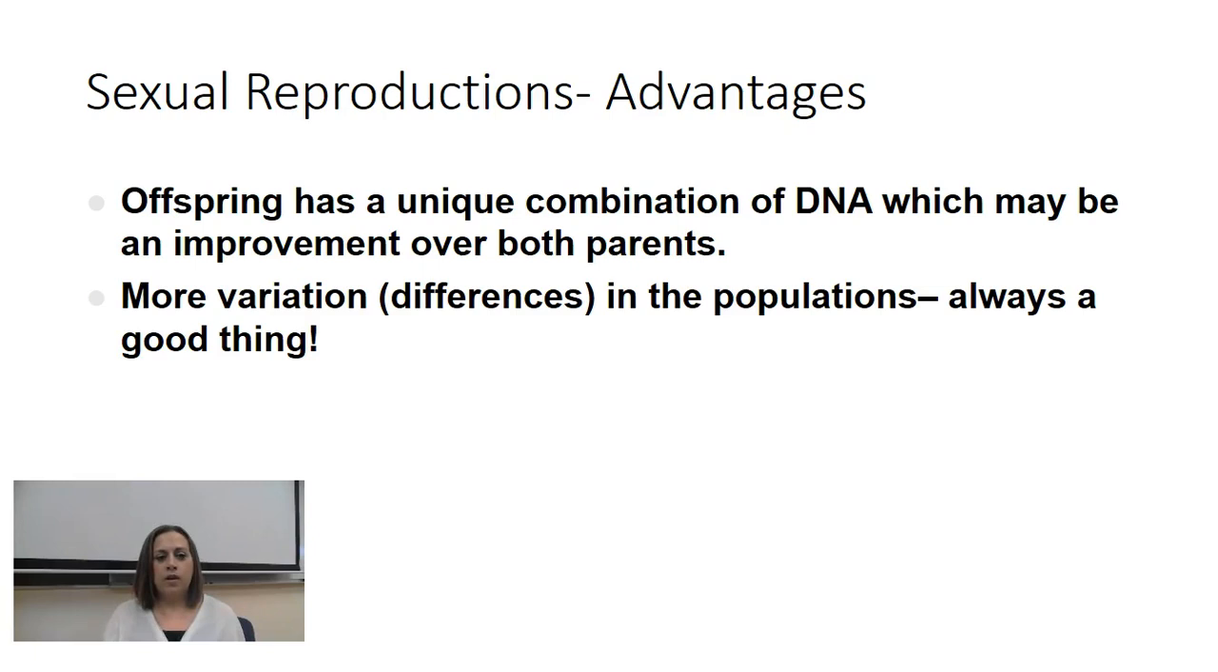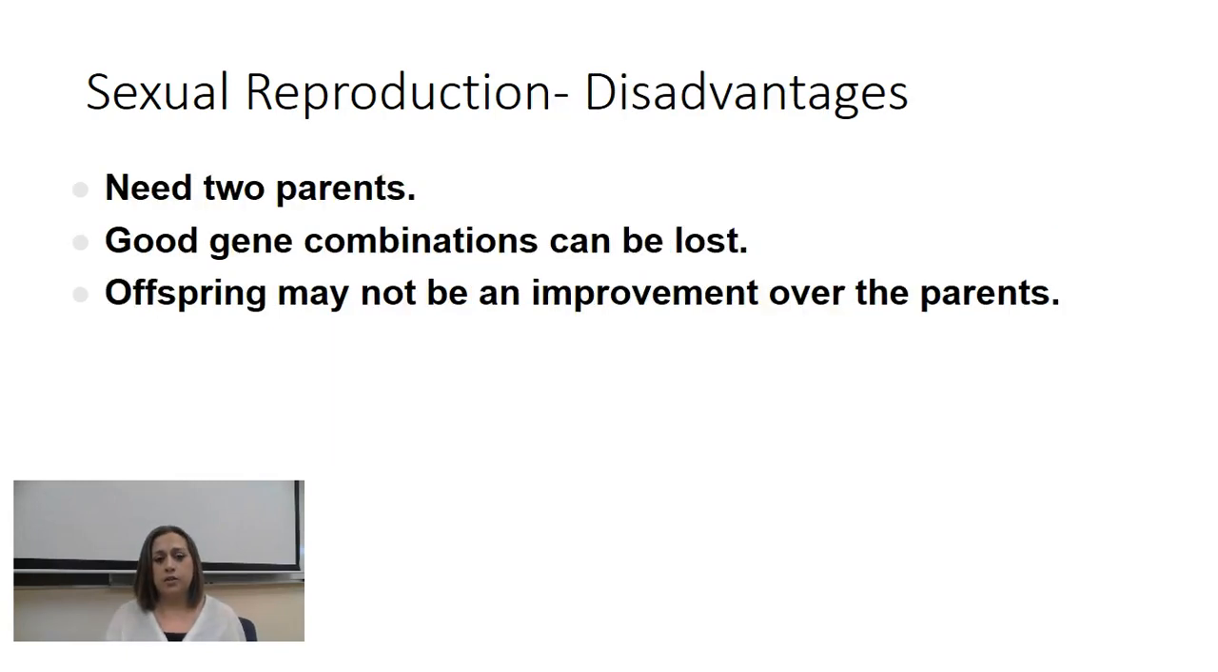Now there are some, obviously, advantages to sexual reproduction as well. So offspring is going to have a unique combination of DNA, which could be an improvement over both parents. You're also going to have more variation or differences within the population, and this is always a good thing. Variation in a population is really beneficial. And so that is one of the major advantages of sexual reproduction.